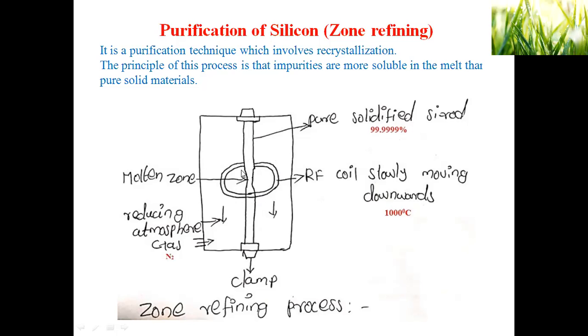The impurities are concentrated at the bottom of the silicon rod. We can cut it, and the upper part we can use for our purpose. The bottom part, where the impurities are concentrated, will be sent for further purification. So this is the zone refining process, a technique used for the purification of silicon.